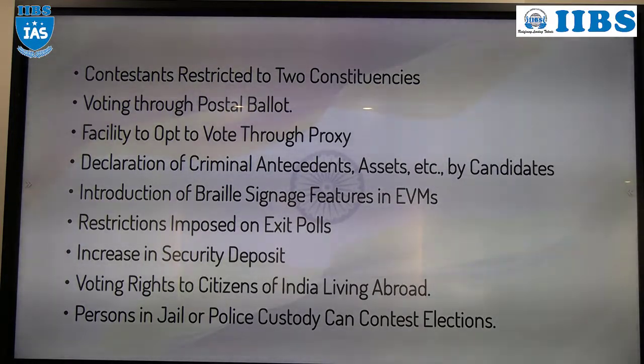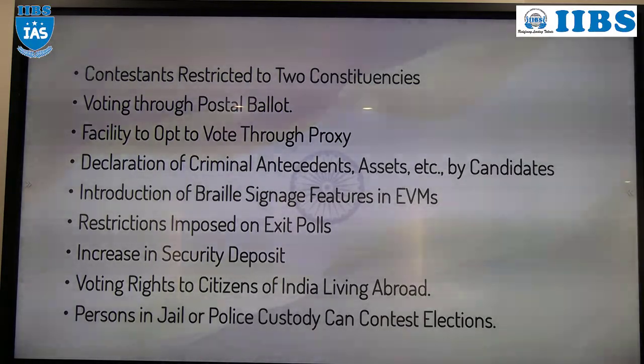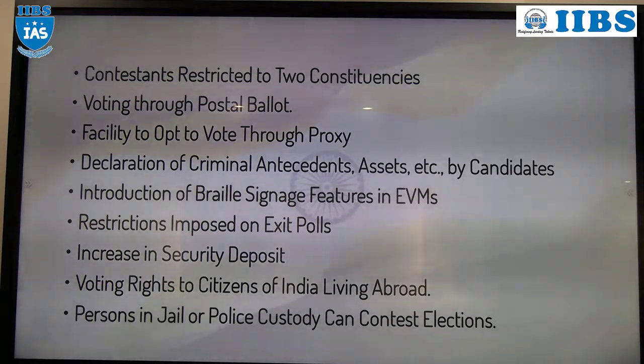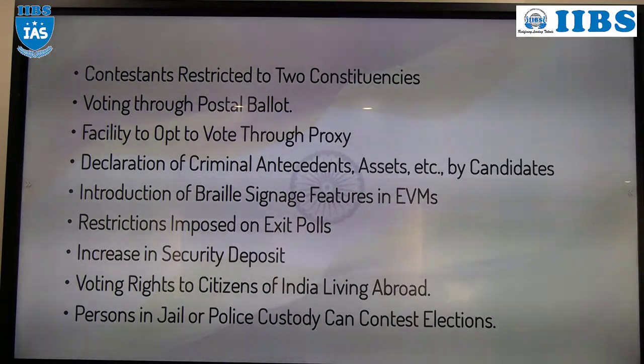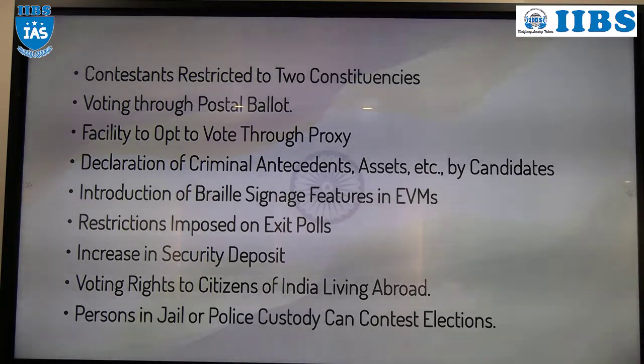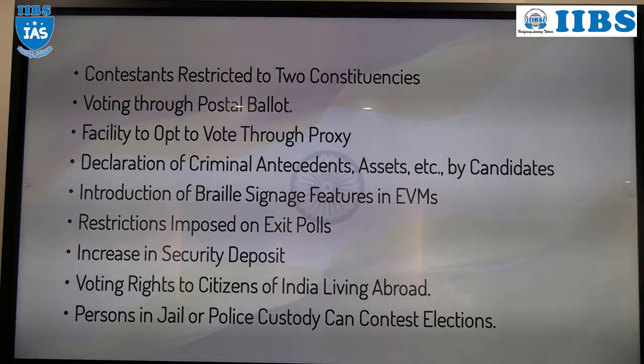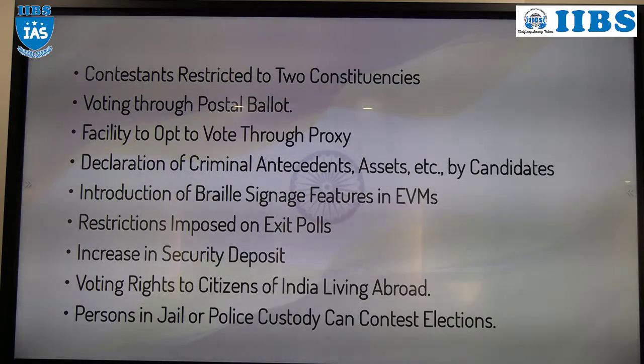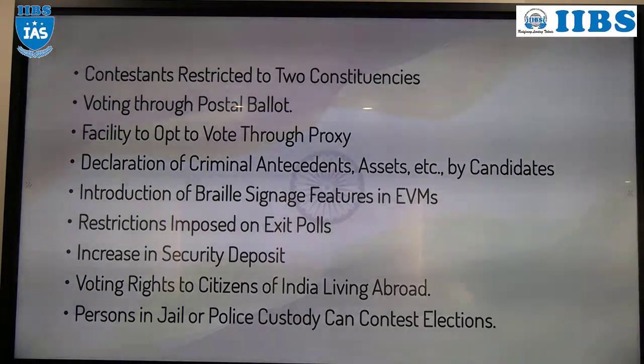So at MP level, the security deposit is 25,000. For SC, ST, 12,500. For them, a 50% discount. It is to sort out the unnecessary people, those who are not interested. If it is free, everyone can file the nomination. Unnecessarily, the Election Commission of India's work will be more. So those who are really interested, they will pay the security deposit. Understood? For that purpose.